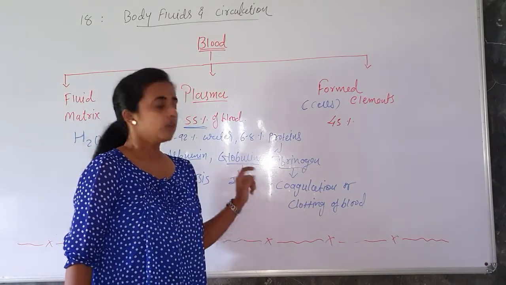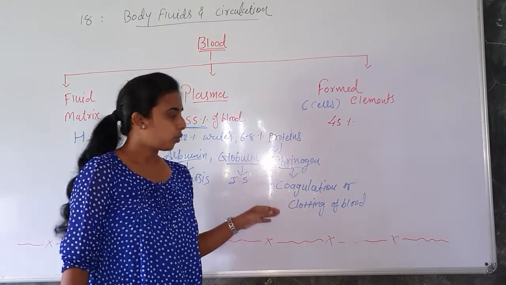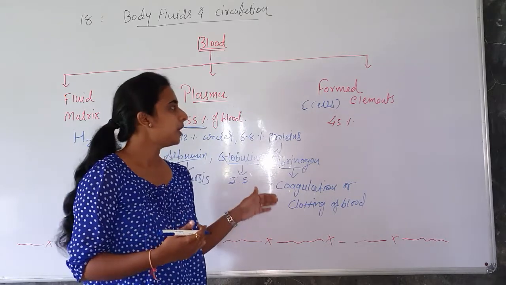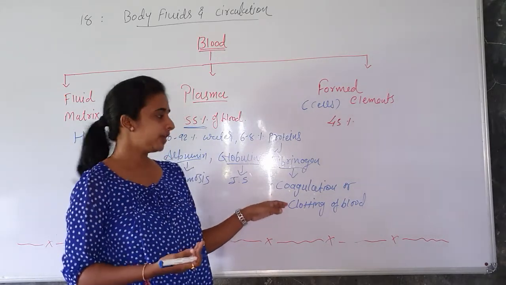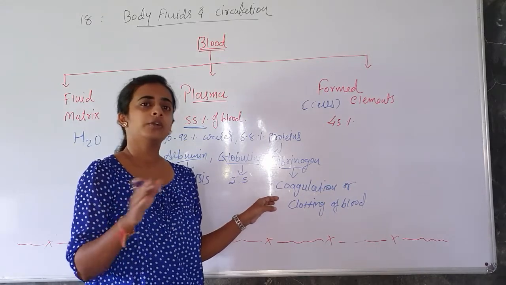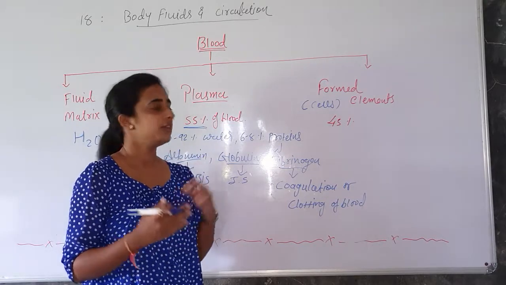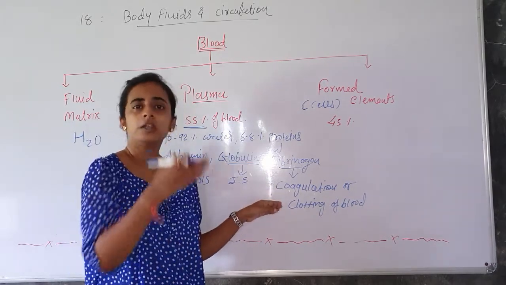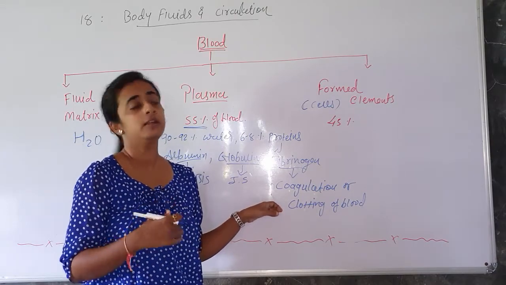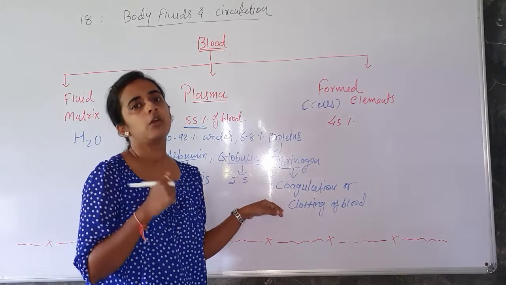Now what is this? So when we have any cut on our body, like for example on the palm, if we got any cut, then obviously blood starts coming out, right? But after some time, it is automatically going to clot. So how is this possible? Because if it does not clot, then continuous blood loss will take place, and due to that our body will get less blood and more blood will go out from the body.